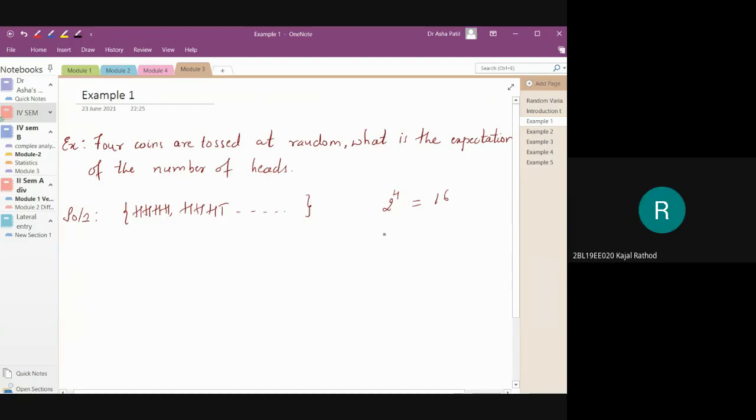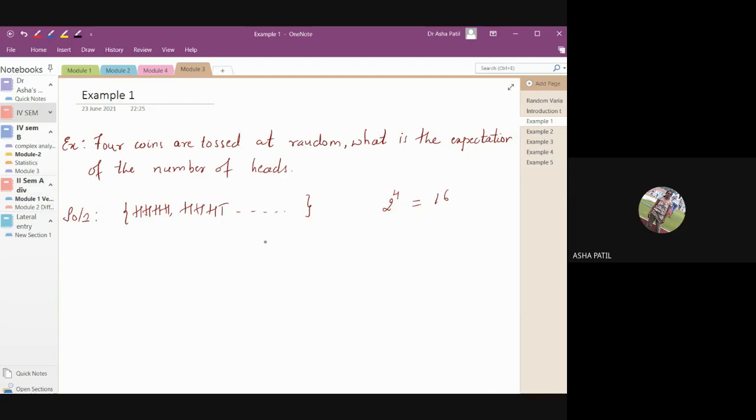Yes, ma'am. So 4 coins are tossed here, and for each outcome you are recording whether it is a head or a tail.